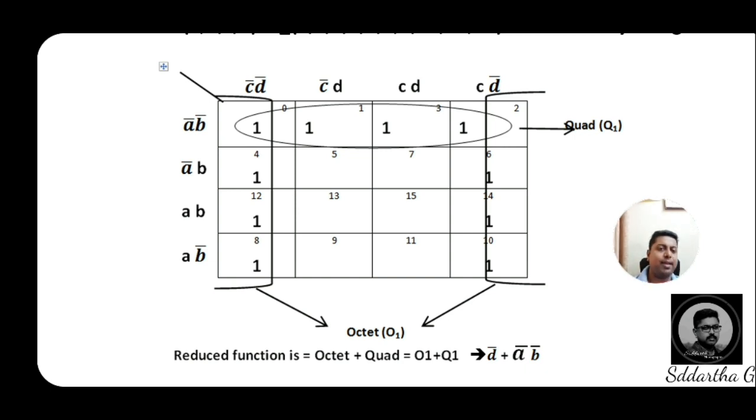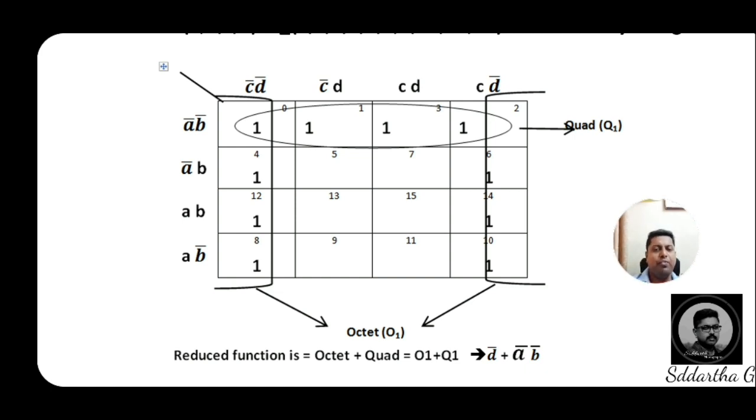If it is a pair, the resulting address will come in 3 variables. If it is a quad, the resulting address will come in 2 variables. And if it is an octet, the resulting address is in the form of a single variable. So you should remember this hint: if it is a pair, a 3-variable answer will come; if it is a quad, a 2-variable answer will come; and if it is an octet, a 1-variable answer will come.